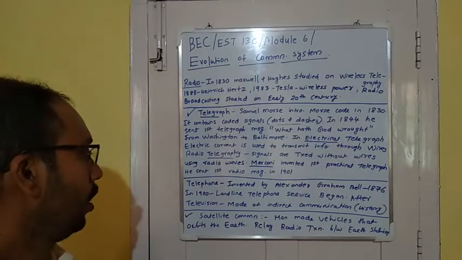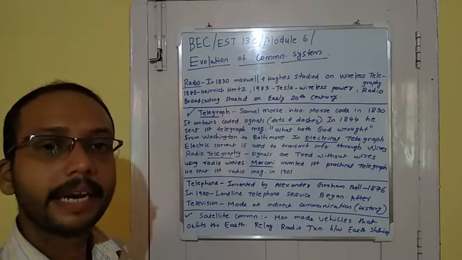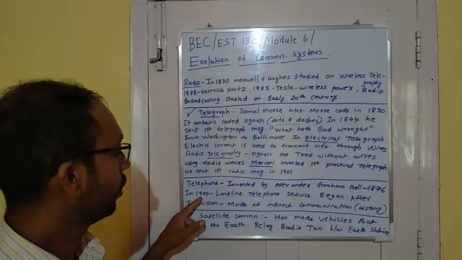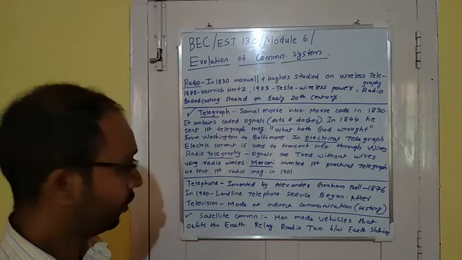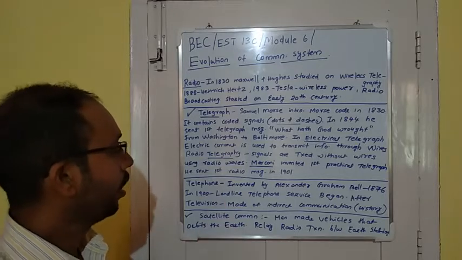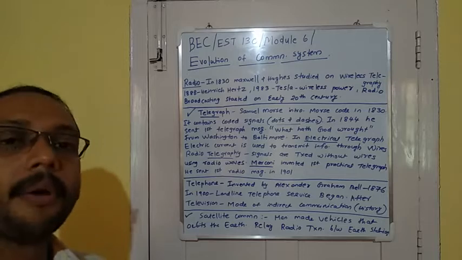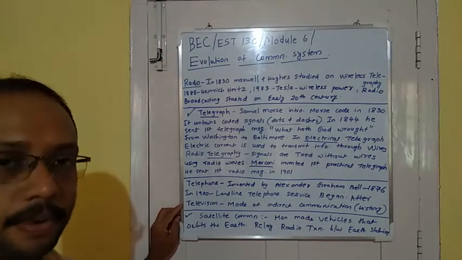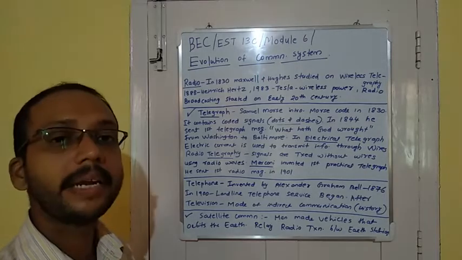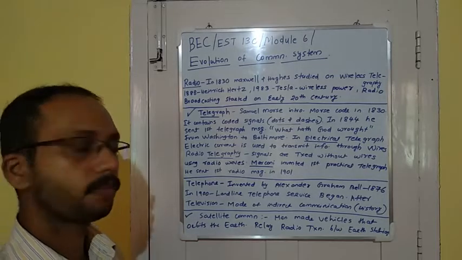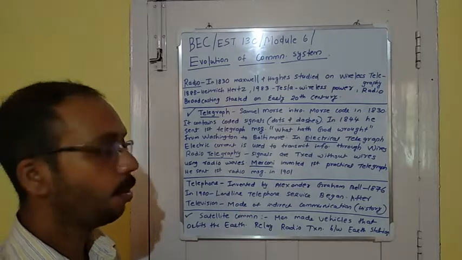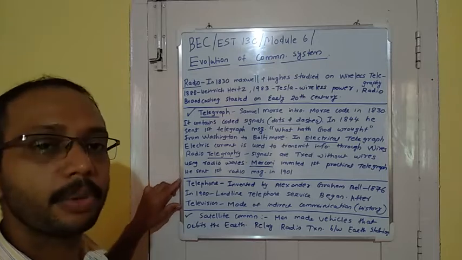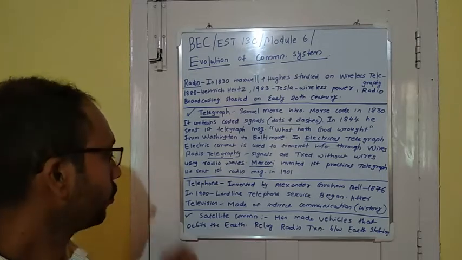Telephone. It was invented by Alexander Graham Bell in 1876. In the 19th century, landline telephone service began. After that, television was invented. It is a mode of indirect communication. You can see more about television on the internet. At least try to remember these points.